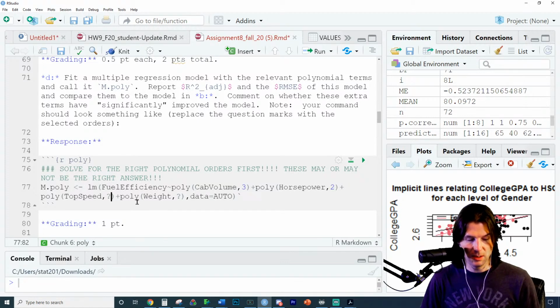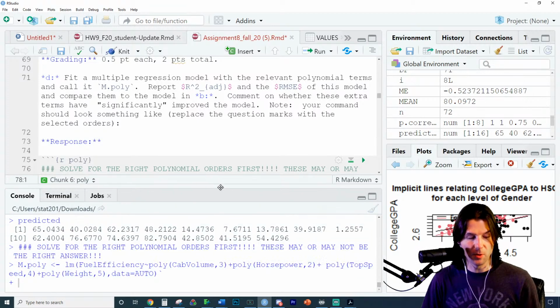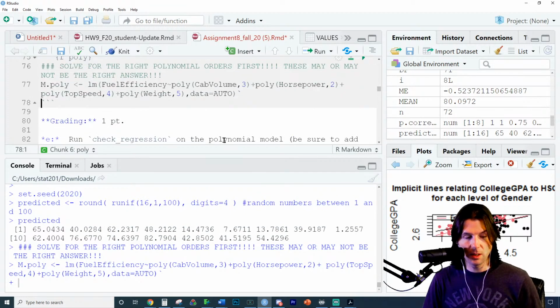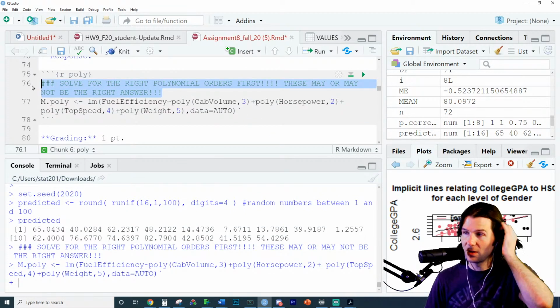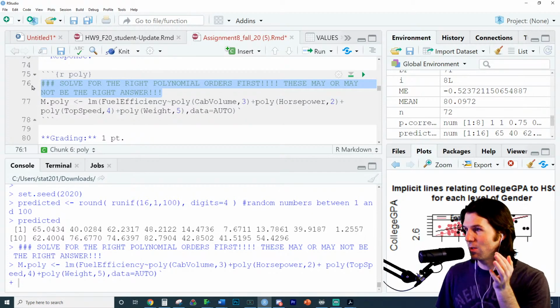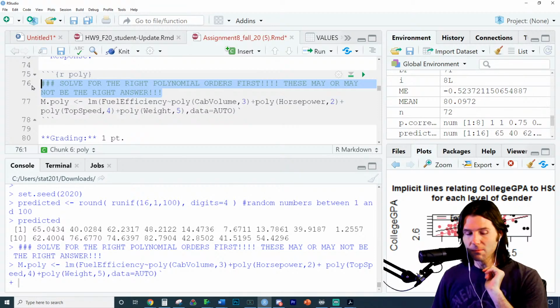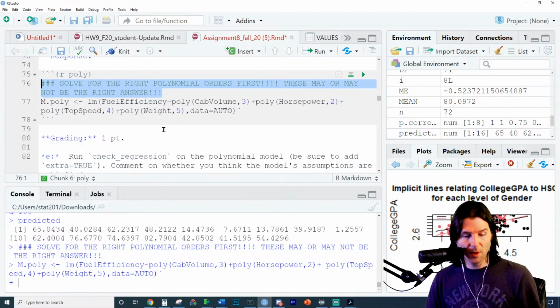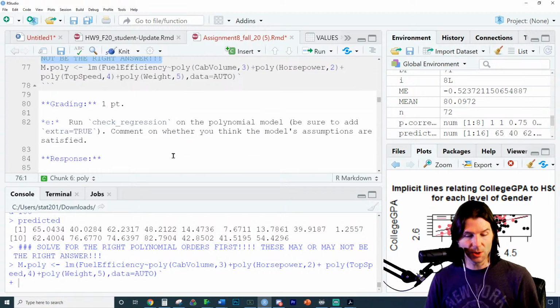I'm going to pretend that you found these. And then we create the polynomial order model. So this has now created a polynomial order model. I can't stress this enough. You need to go in and solve for these numbers, though. I did not actually find the numbers for you right now, but I can do those parts if you want. But this right here creates the polynomial order, and we can run a check regression on it.